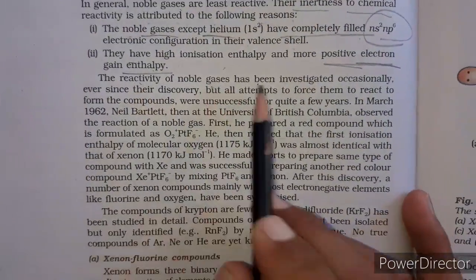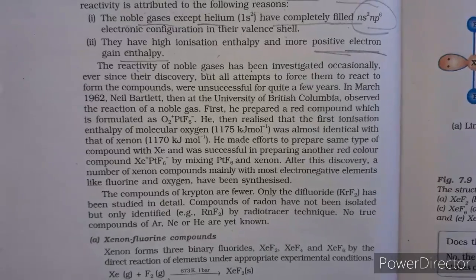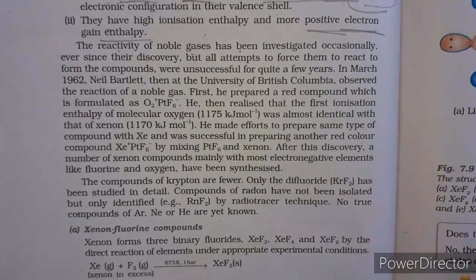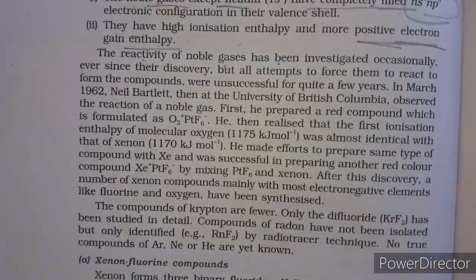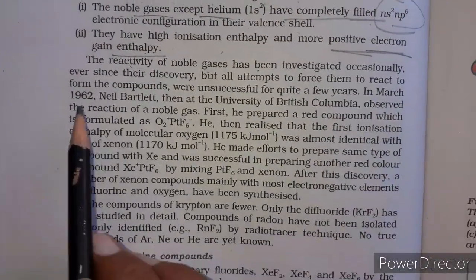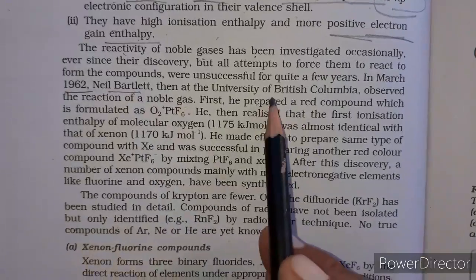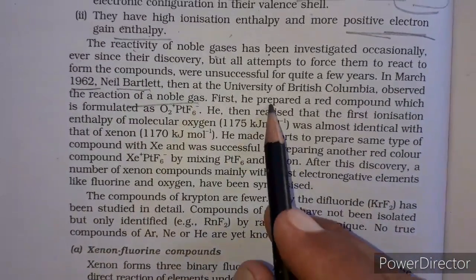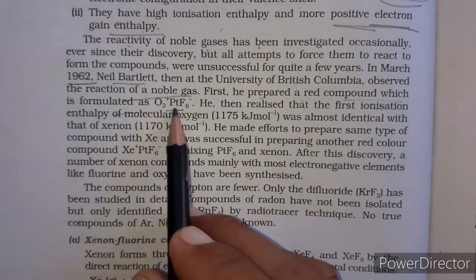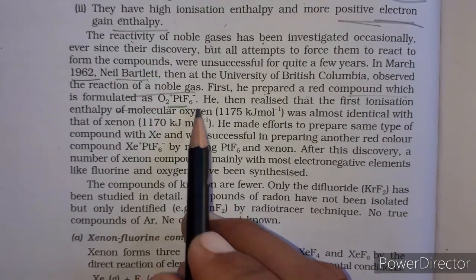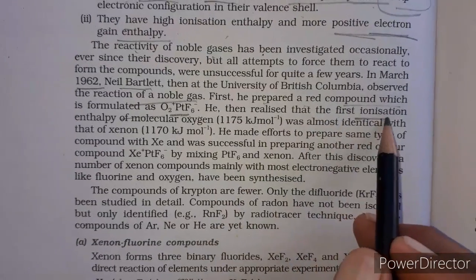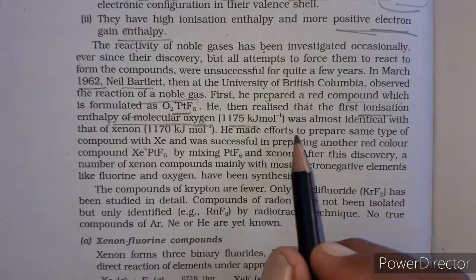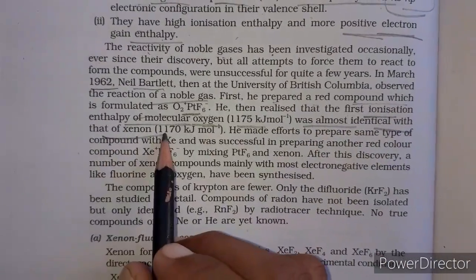The reactivity of noble gases has been investigated occasionally since their discovery, and a number of attempts were made to make them react to form compounds, but there was no success. But in 1962 Neil Bartlett, at the University of British Columbia, observed a reaction of noble gases. He prepared a red compound formulated as O2+ PtF6-, platinum hexafluoride. He then realized that the first ionization enthalpy of molecular oxygen, 1175 kilojoule per mole, was almost identical with that of xenon.